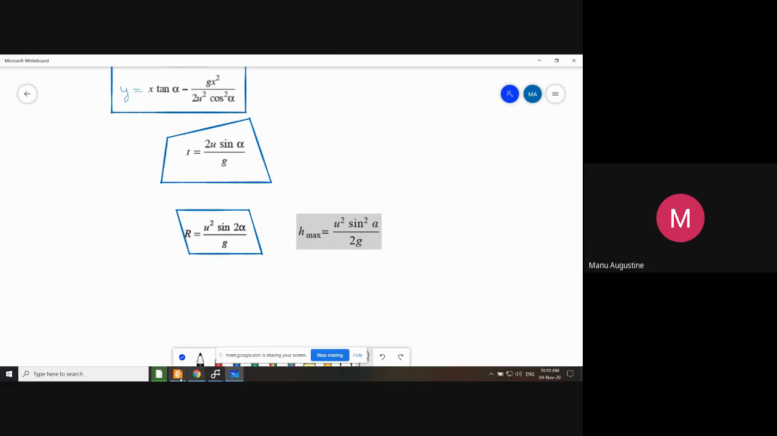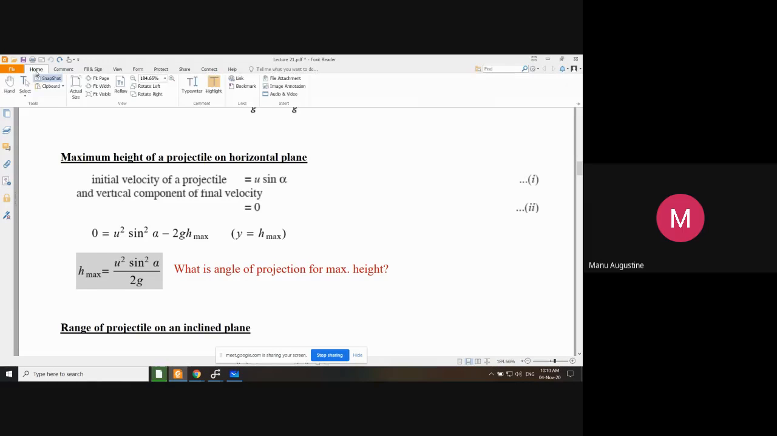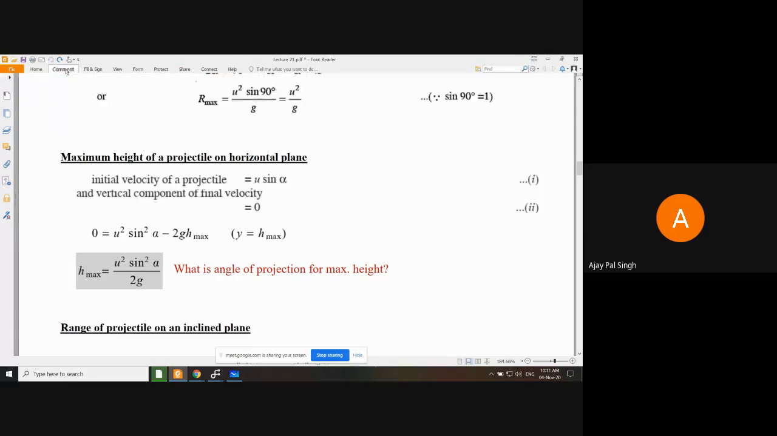Another formula. Now, one additional question comes in. What should be the angle of projection if you want to achieve the maximum height? It should be 90 degrees. How do you know? Because just look at the expression. This expression will become maximum when sine square alpha becomes maximum. Now sine square alpha will become maximum when the value of sine square alpha becomes equal to 1. And that is only possible when alpha is equal to pi by 2 or 90 degrees.